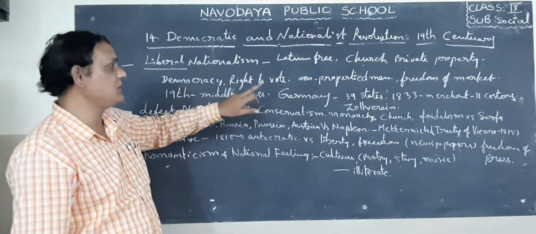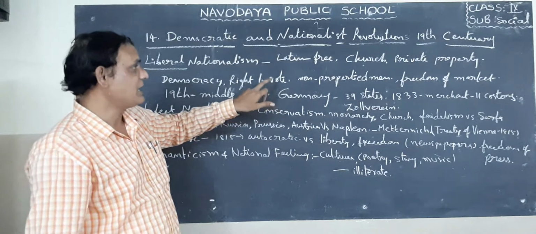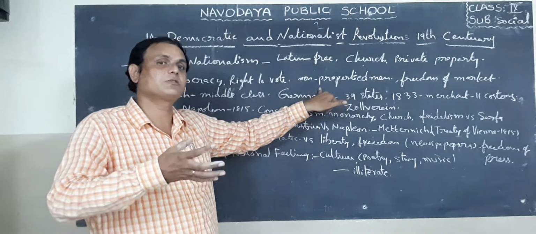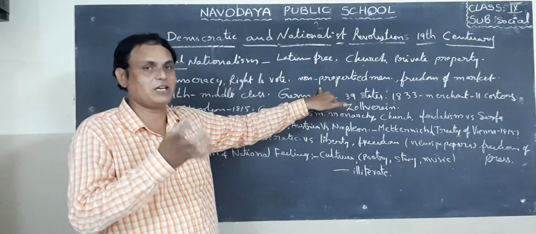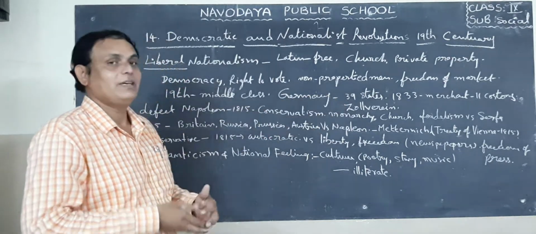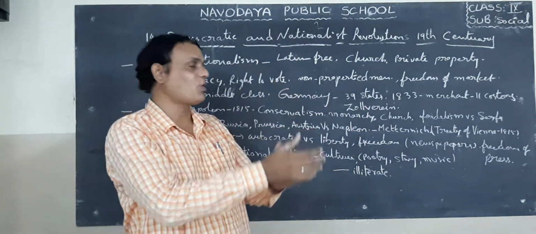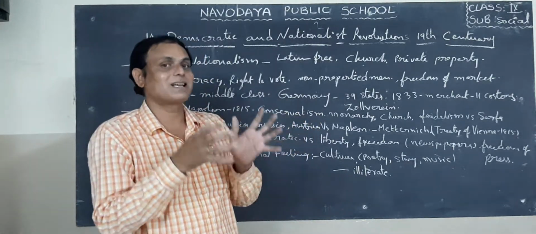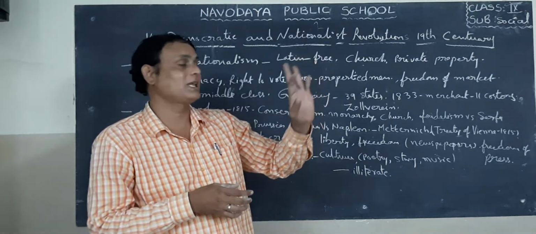So in this way, they wanted the right to vote. What is that? Right to vote. In those days, those who possessed land, that means propertied men, were entitled to vote. That means they had the right to vote. But after some years passed, even the common people demanded the right to vote, because they also wanted to elect the right person to rule the country.